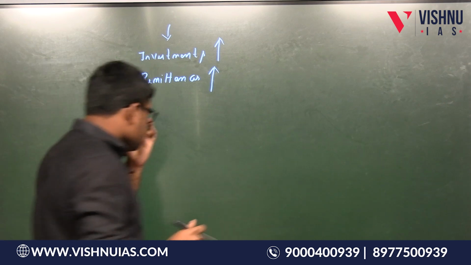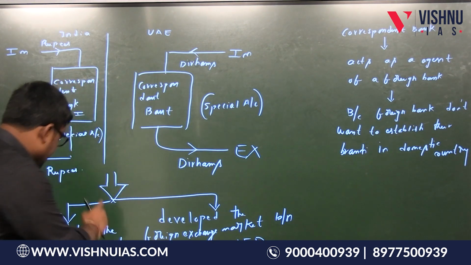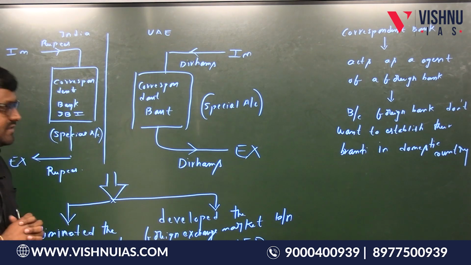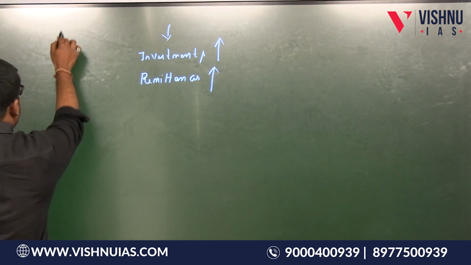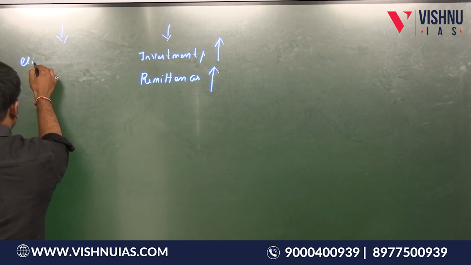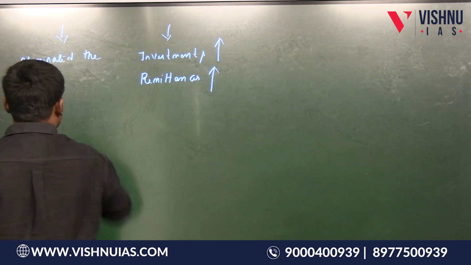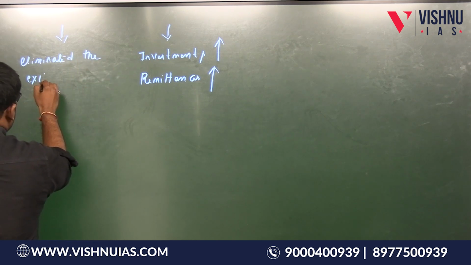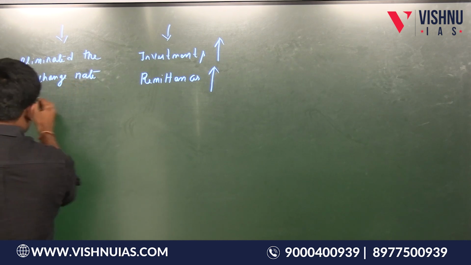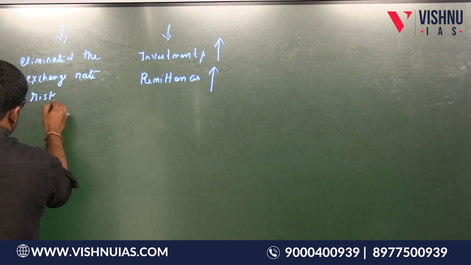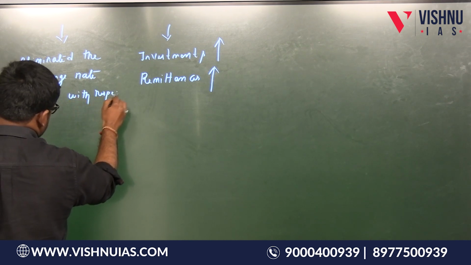Now listen. If you see here, we have eliminated the transaction in US dollars. So what is going to happen? We have eliminated the exchange rate risk with respect to US dollars.